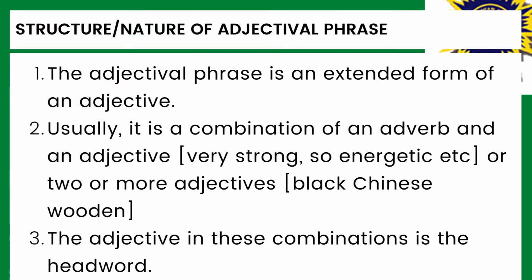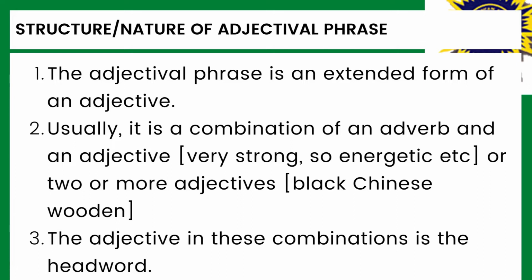The adjectival phrase is a group of related words which is an extended form of an adjective. Usually, the adjectival phrase is a combination of an adverb and an adjective, where the adverb is the modifier and the adjective the head word. We have examples like very strong. In this combination, we have very as our adverb and strong as our adjective. Another example is so energetic. So is the adverb, energetic our adjective.